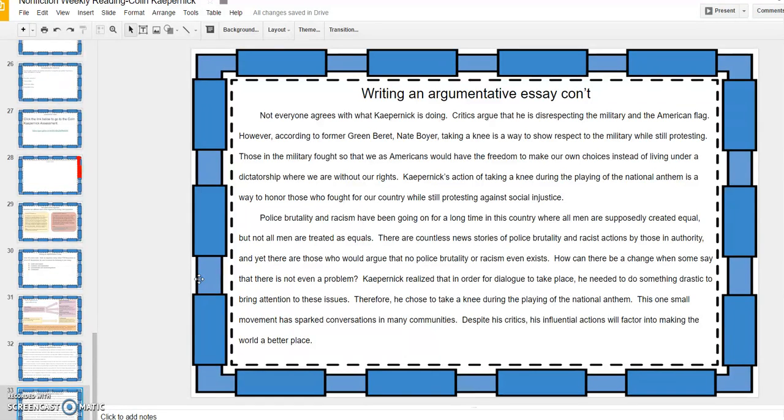Kaepernick realized that in order for dialogue to take place, he needed to do something drastic to bring attention to these issues. Therefore, he chose to take a knee during the playing of the national anthem. This one small movement has sparked conversations in many communities. Despite his critics, his influential actions will factor into making the world a better place.